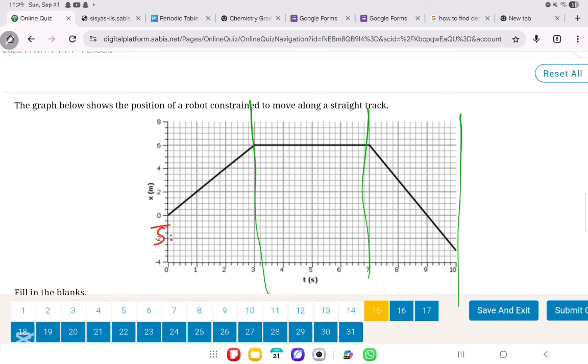We first start with this one. Average speed is the distance traveled, which is 6, over the time taken, which is 3, so it's going to be 2 meters per second. And average velocity is the displacement, which is 6 minus 0, which is 6, over the time taken, which is 3, so it's also 2 meters per second. So here, from the time interval 0 to 3, it is the same. So average speed is equal to the average velocity.